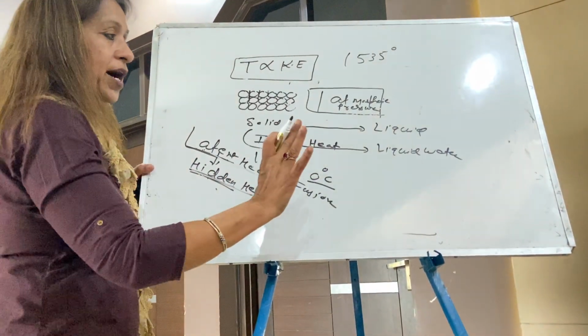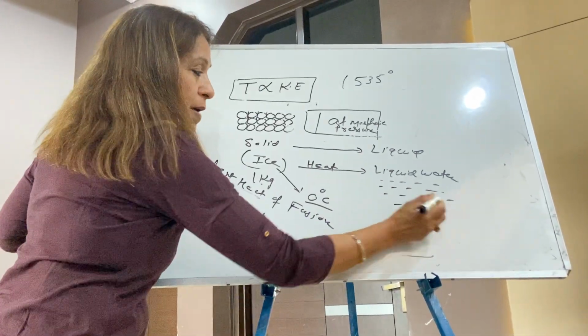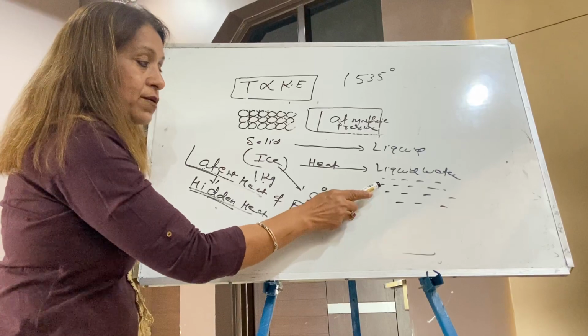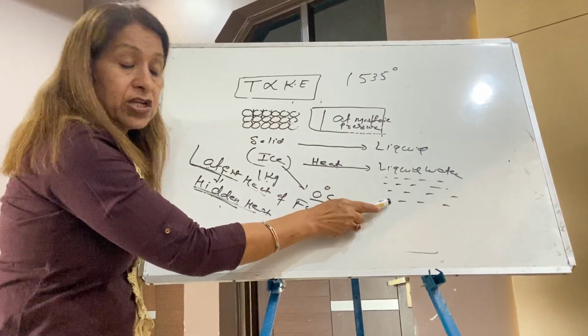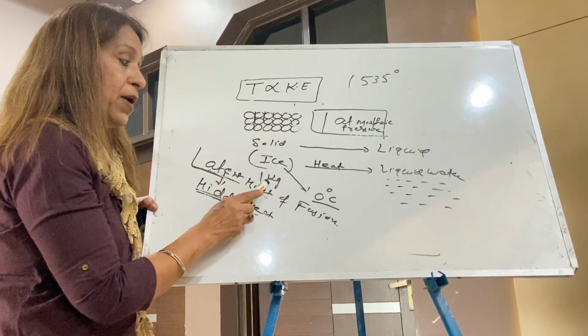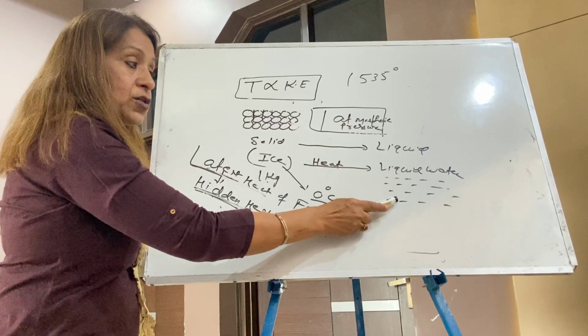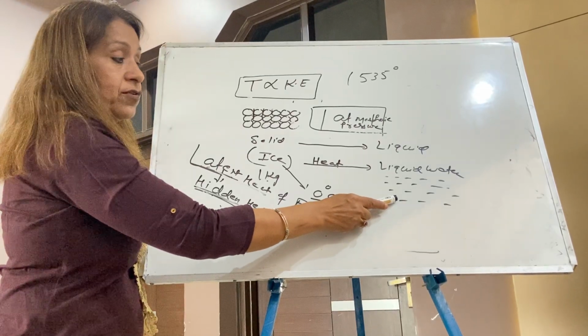When the complete ice melts, it becomes liquid water. Now remember, student, this has more energy as compared to the same amount of ice. The more energetic it is, the more heat it has.